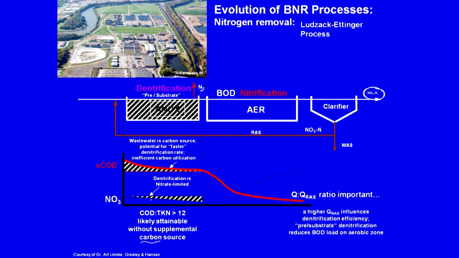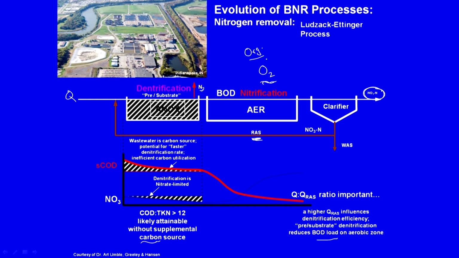This ratio Q to QRAS, return activated sludge, is important. A higher QRAS will influence the denitrification efficiency, right. Pre-substrate denitrification reduces BOD load on the aerobic zone. Why is that? Here I need to put in money to pump in oxygen, right, but what am I trying to remove? I am trying to remove organic matter.